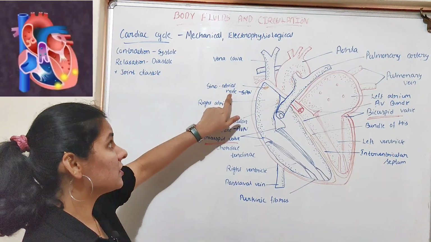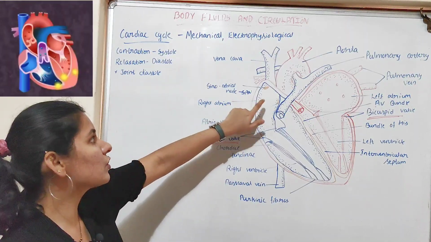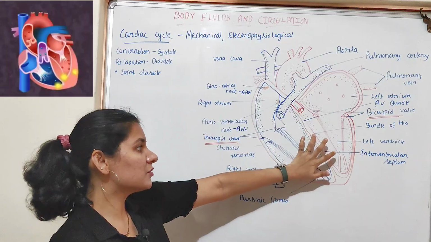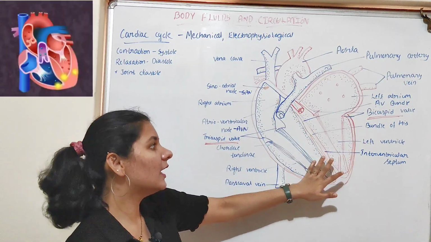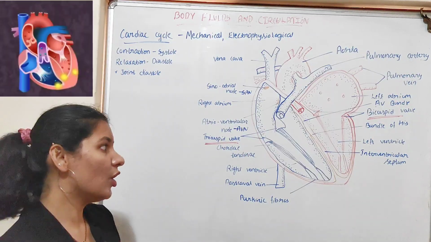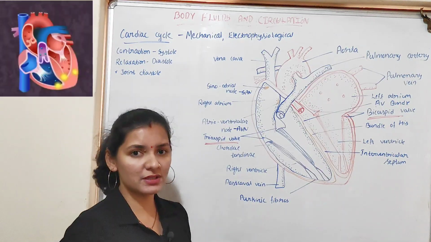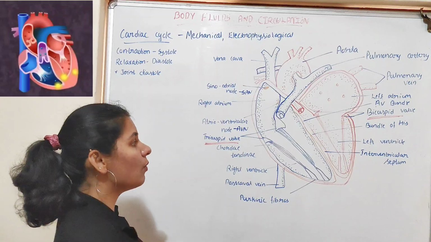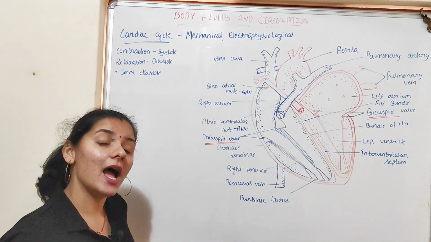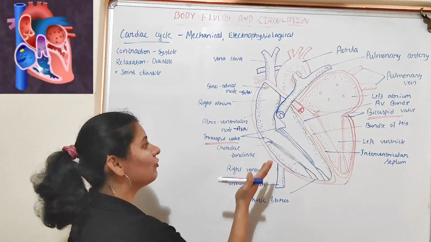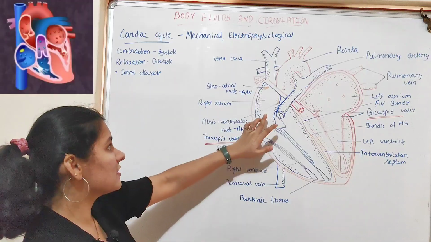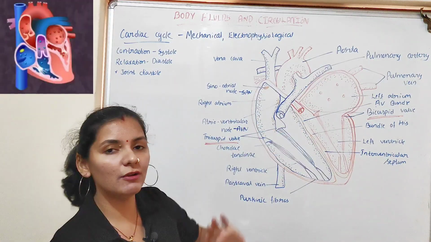So, the sinoatrial node produces action potential which causes the atrium to contract and it is known as atrial systole, whereas when the action potential passes through the bundle of His, it results in the contraction of the ventricle which is known as ventricular systole. So, when there is a contraction of the ventricle or ventricular systole, what happens? There will be increase in the pressure inside the ventricle. As the pressure increases, there will be closure of tricuspid and the bicuspid valve, which is the opening between the atrium and the ventricle.